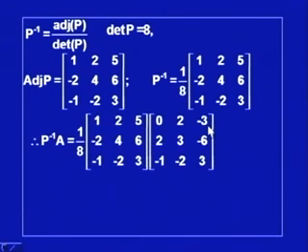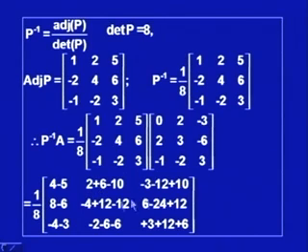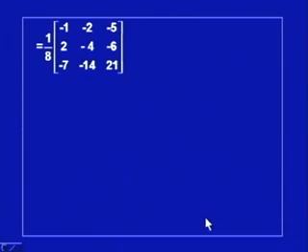Let us check whether they give rise to a diagonal matrix. For this purpose we compute P inverse A. So, this is my P inverse which I have computed here, and this is the given A. I compute P inverse A as the product of these two matrices, which can be computed here, the details are given here, and finally P inverse A comes out to be this 3 by 3 matrix.